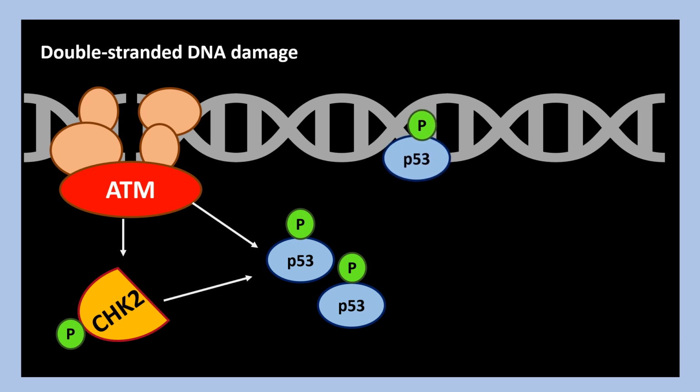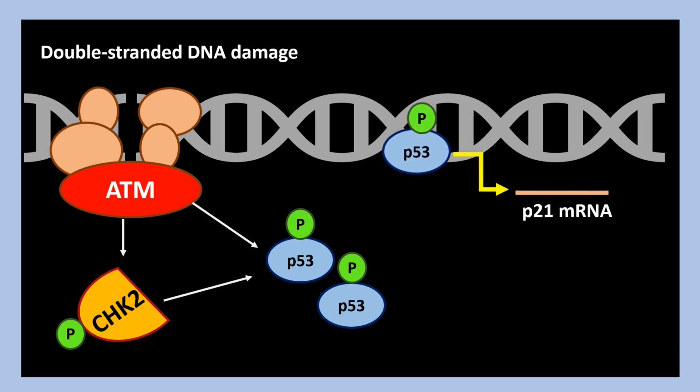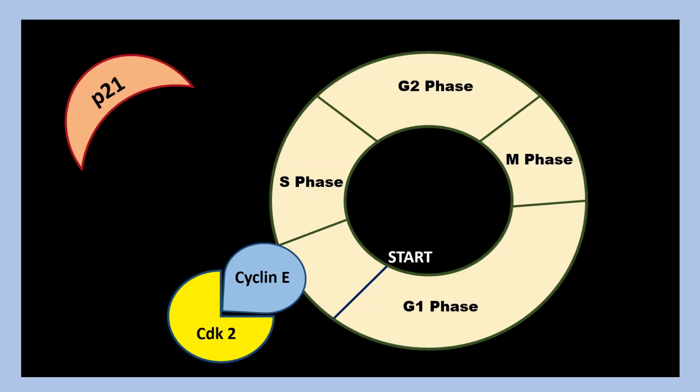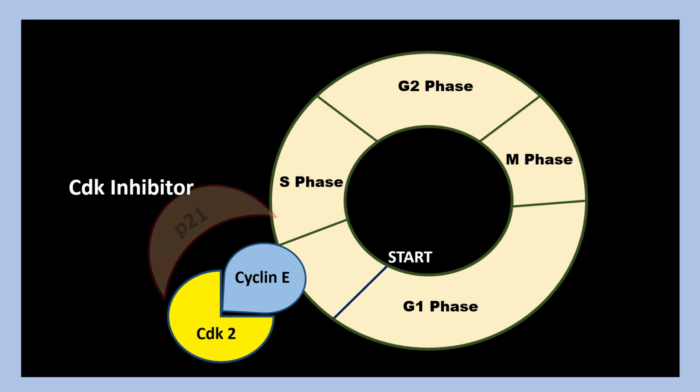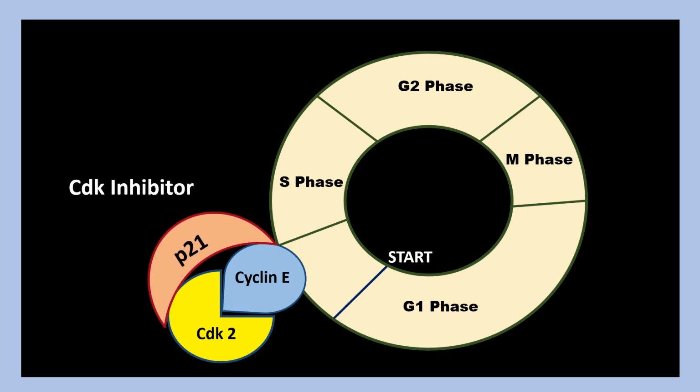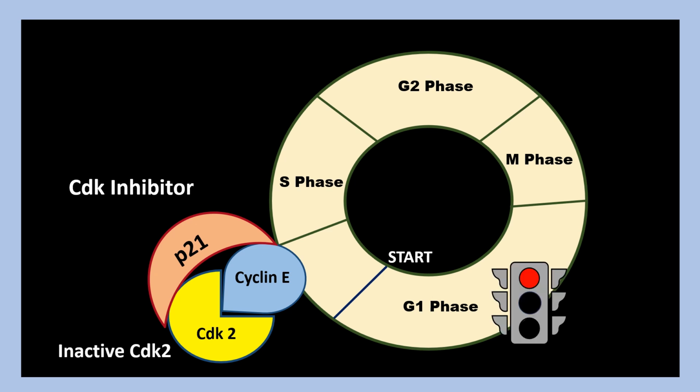P53 is involved in activating the transcription of the P21 gene, leading to the synthesis of P21. P21 is a CDK inhibitor which binds to the cyclin E-CDK2 complex, causing the CDK2 to be inactivated and the cell cycle to pause at the G1 phase, giving time for the cell to repair the DNA damage if possible.